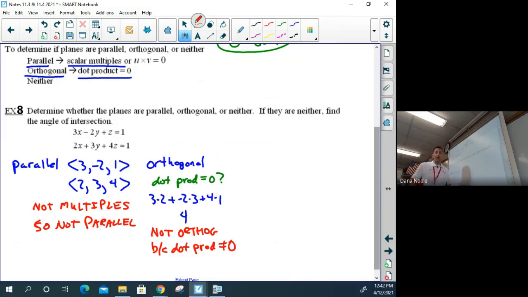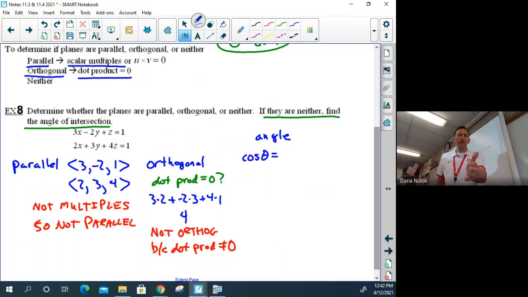Okay, therefore the answer is neither, but check the directions. If they're neither, find the angle between. Cos theta is equal to, we know that the numerator is the dot product, so let's take the number that we just found, 4, put that over the square root of 3 squared plus 2 squared plus 1 squared.